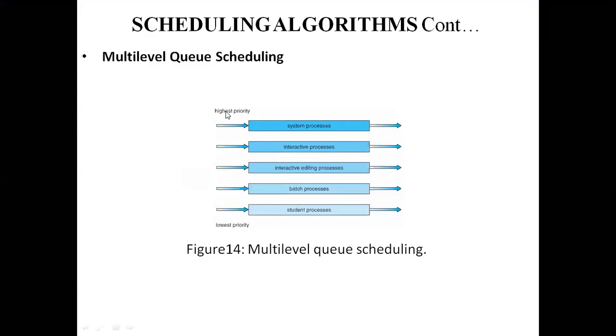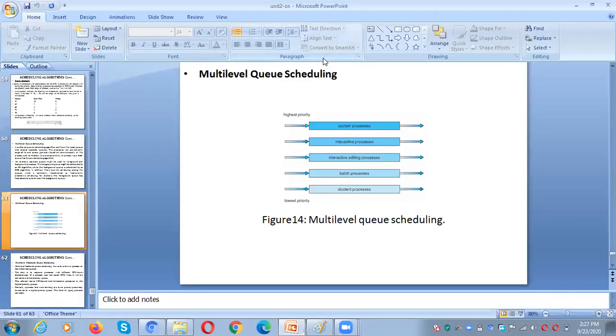This is the highest priority queue, then the next highest priority, next highest, and this is the lowest priority. The highest priority queue will be served first. That means first we need to execute all the processes in the system process queue, that is the first queue. We need to execute this queue.